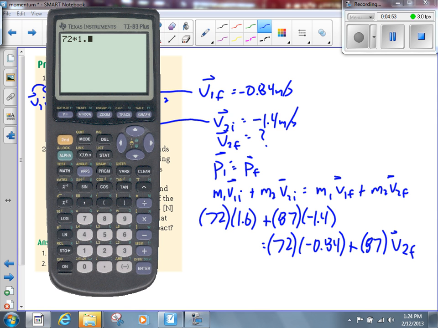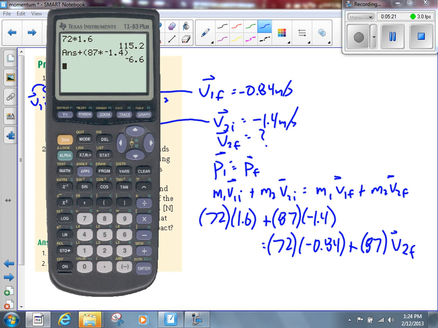We get 115.2. Now let's add to that, brackets, 87 times negative 1.4. When we do that, we end up getting negative 6.6 on the left-hand side. Now we've got to take the 72 times negative 0.84 over to the other side. How do we take that over to the other side? Do we add or subtract? 72 times 0.84.